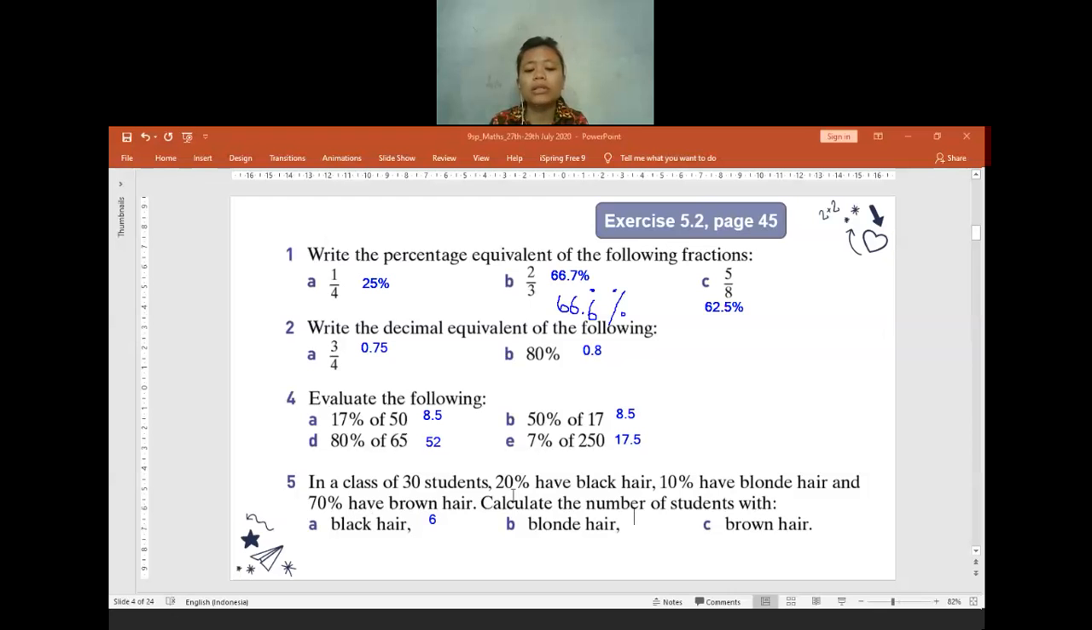So 20%, it means 20 by 100, multiplied by the total students. So 20 per 100 times 30. The answer will be equal to 6. That is correct. What about the blonde hair? How many students are there? 3, teacher. Okay. What about the brown hair? How many students are there? 21. Okay, 21.